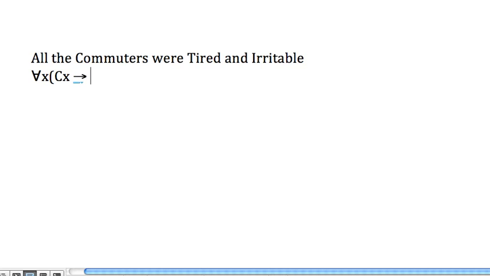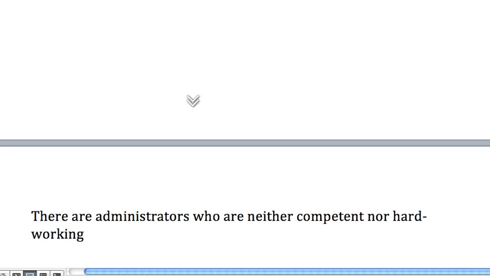So we know that it starts this way. And now, as before, we say, take a commuter. What's the sentence telling us about this commuter? It's telling us that this commuter X is tired and irritable. And the sentence overall says that this applies for any commuter. And so this is the end result.